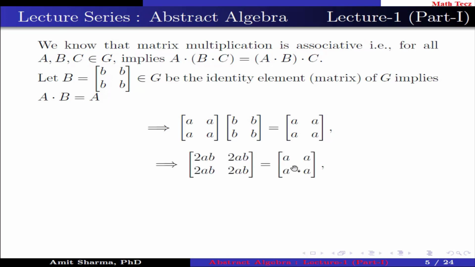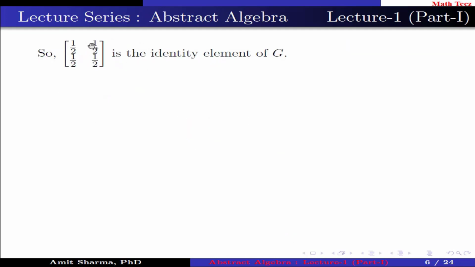The two matrices are equal if and only if the corresponding elements are the same, implies 2ab should be equal to a, implies b is equal to 1 by 2, which is not equal to 0 and also belongs to R. So the 2 cross 2 matrix whose all elements are 1 by 2 is the identity element of G.